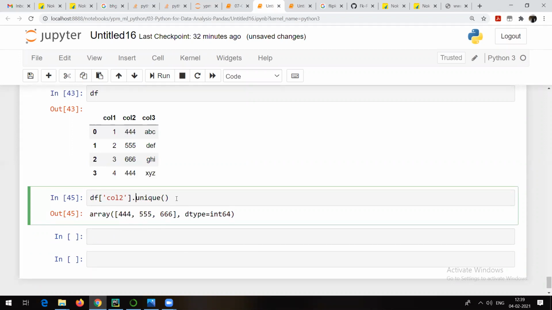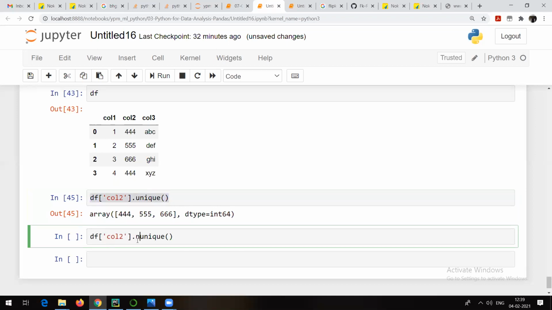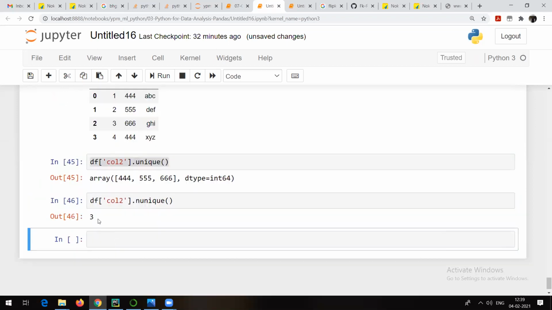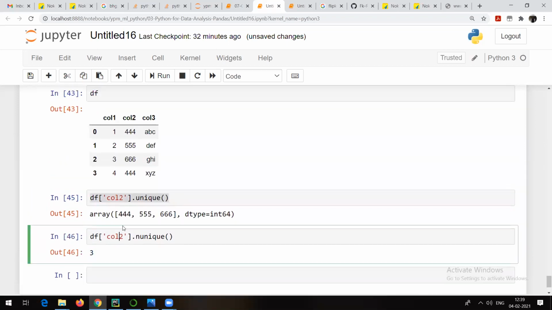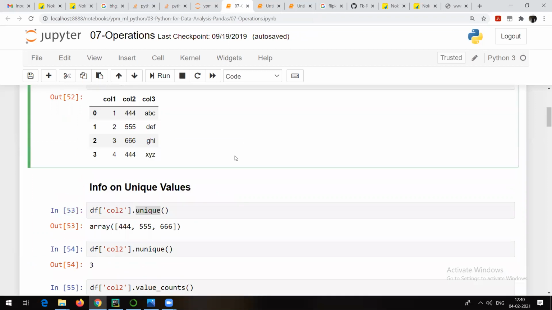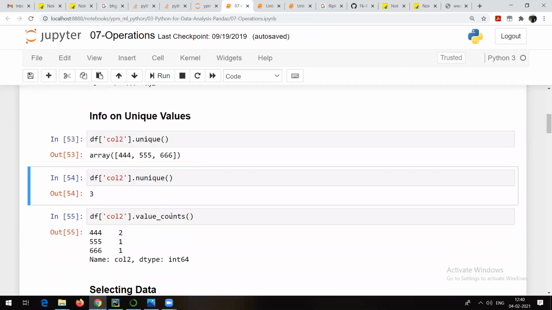There is something called nunique also. nunique is going to show you the number of unique values. So how many unique values are there in this column 2? Only 3 unique values are there, that is 4, 5 and 6. So this is also one method. unique and nunique, that's what we are seeing.